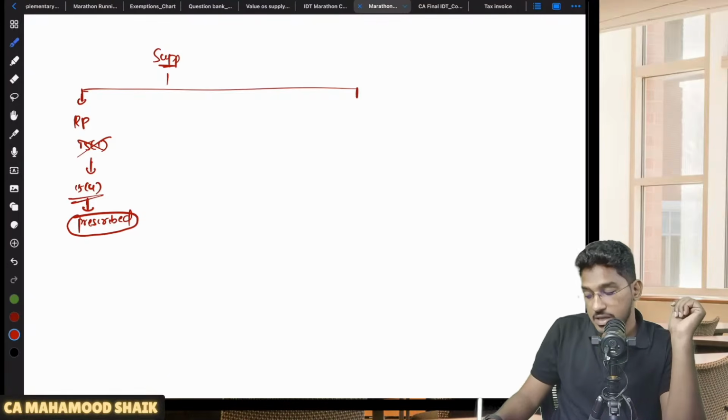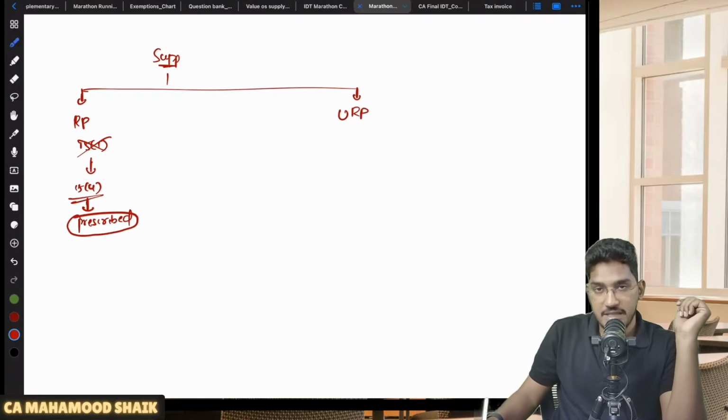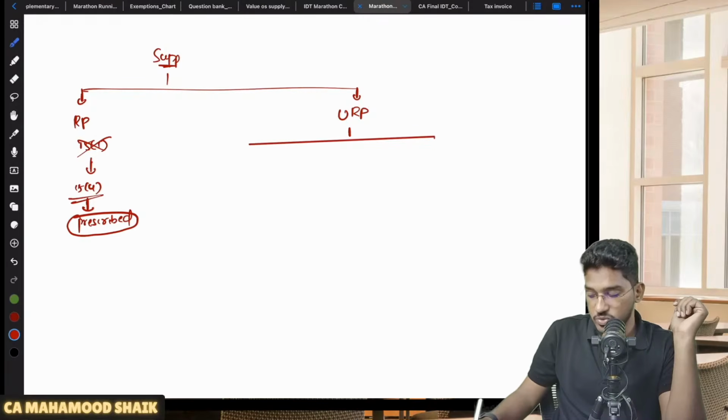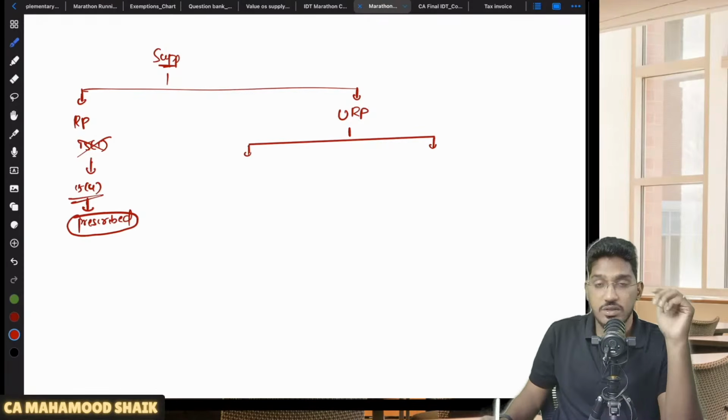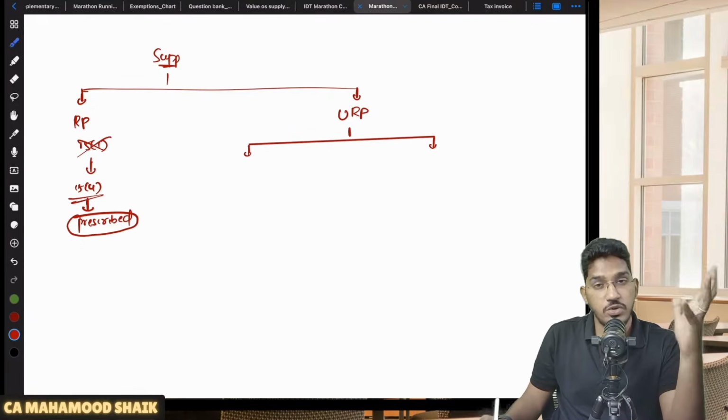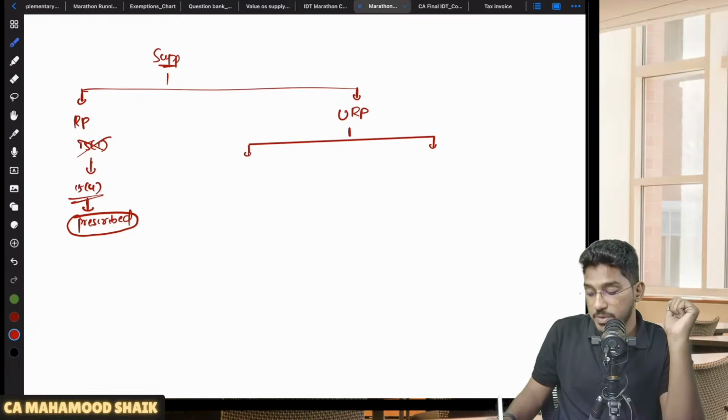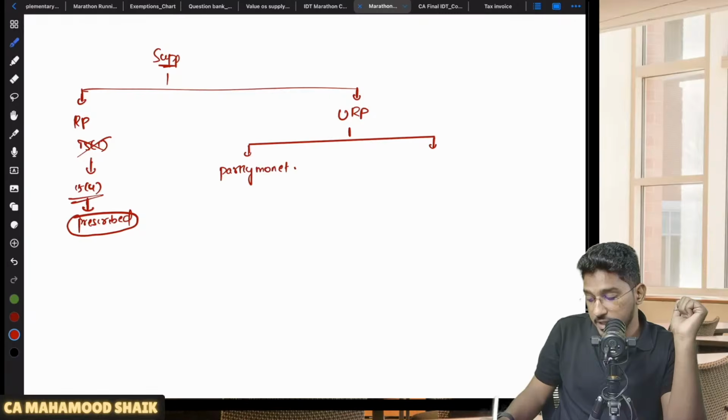Clear? Another case. Let us say supply is happening between unrelated persons only. But the problem is the price is not the sole consideration. What do you mean by price is not the sole consideration? That means you are not just getting monetary consideration, even some non-monetary consideration is also involved. It could be partly monetary and partly non-monetary.